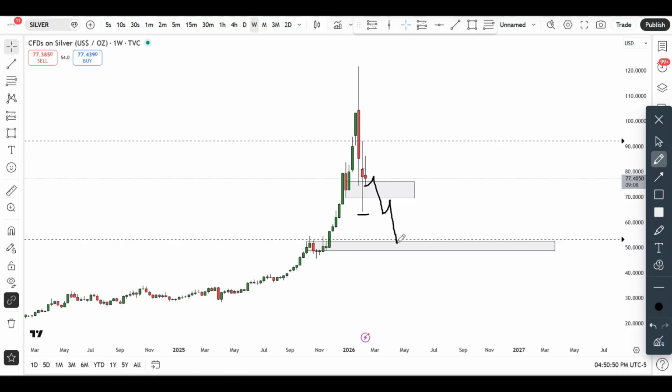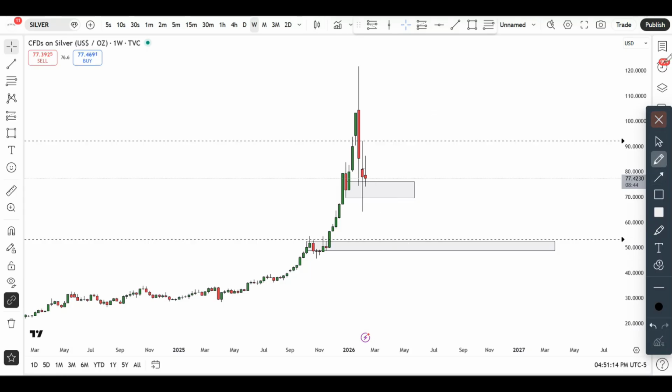Then if that happens, this area, look at the price, 50. That is a very significant price in my opinion. So anywhere from 52, 51, 50, that area, in my opinion, coinciding with this particular demand zone from where this buying started, is a nice area to start searching for long opportunities for further continuations to the upside. All right, so that's pretty much it for silver.